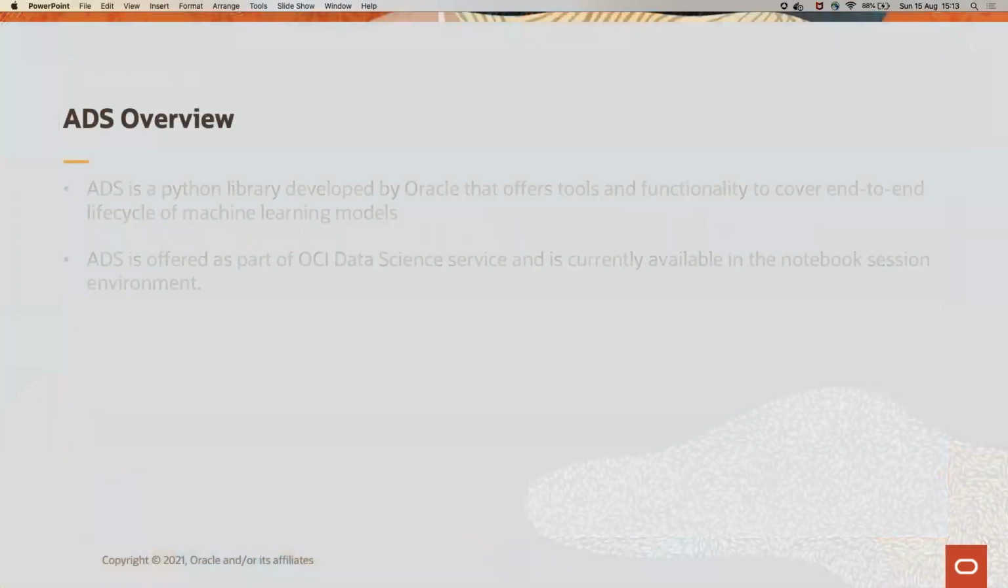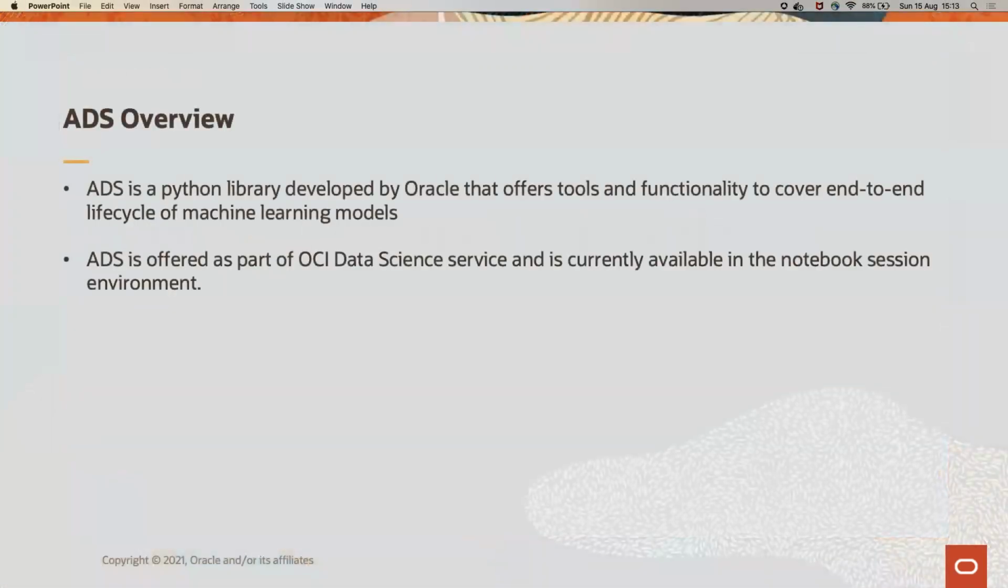Accelerated Data Science. We often call it as ADS SDK. ADS is a Python library developed by Oracle that offers tools and functions to cover end-to-end lifecycle of machine learning models. ADS is offered as a part of OCI Data Science Service and is currently available in the notebook session environment. The goal of ADS is to make common data science tasks like data acquisition, data transformation, feature engineering, model training faster, easier, and less error prone.